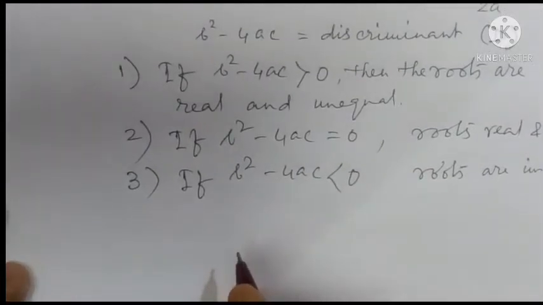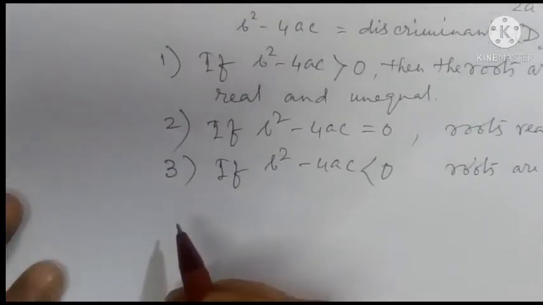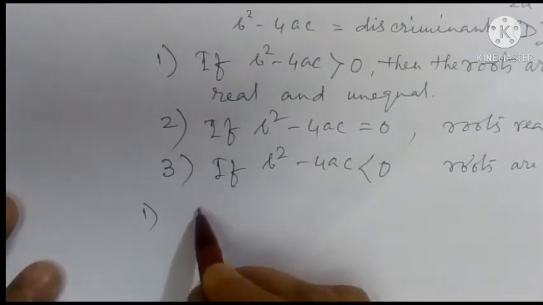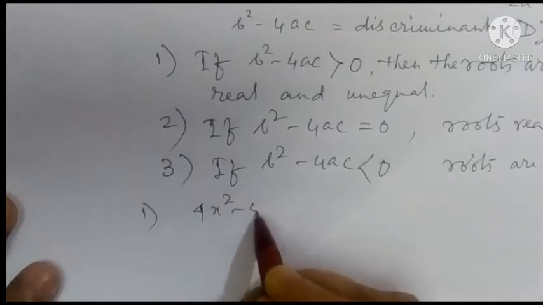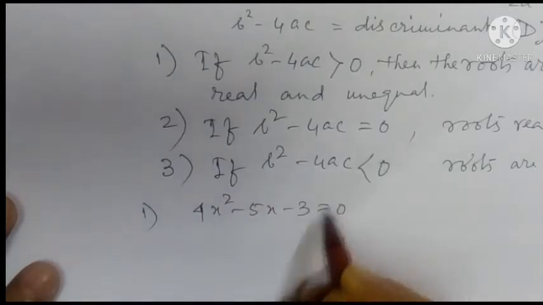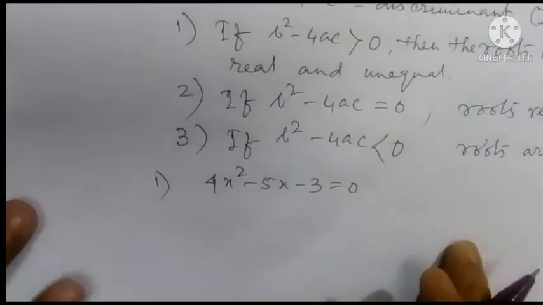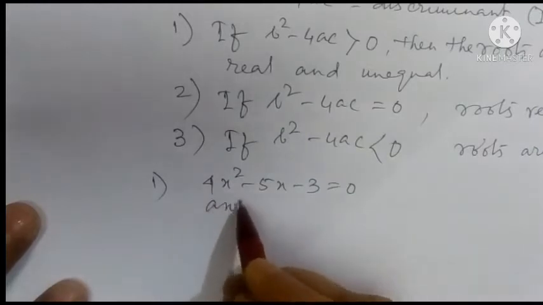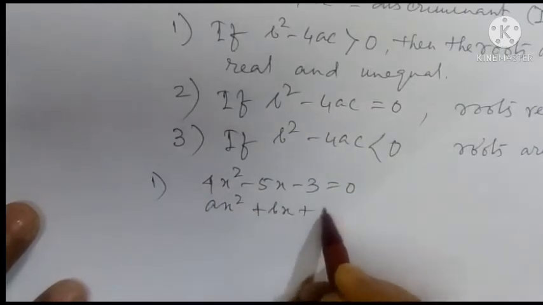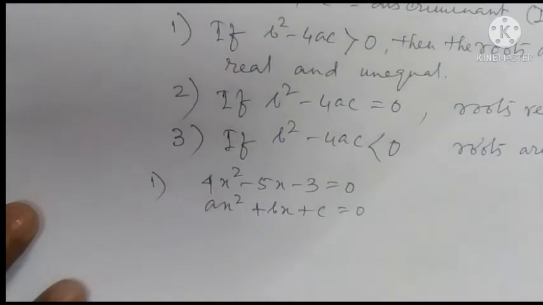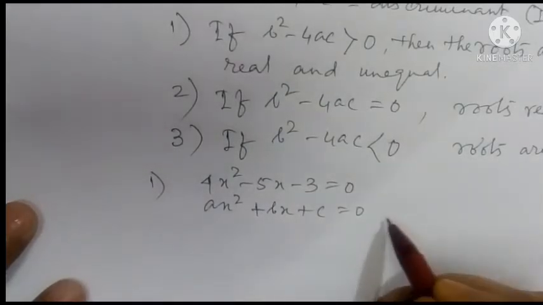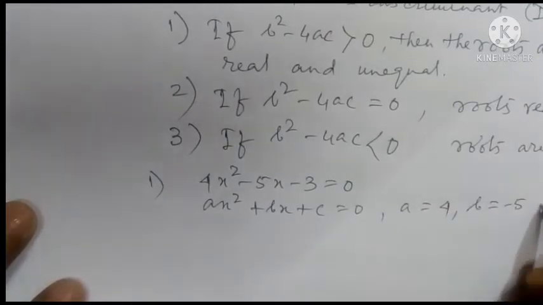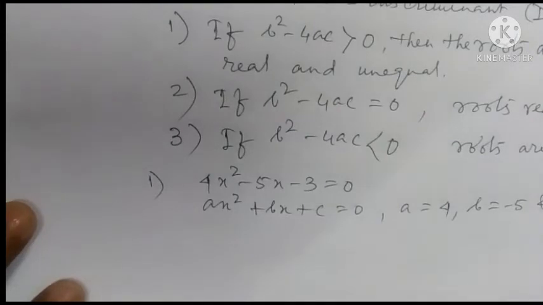Now take an example. I'm taking an example to explain this. Number 1, let 4x square minus 5x minus 3 equals 0 is a quadratic equation. If we compare it with the equation ax square plus bx plus c equals 0, then what we get? We get a equals 4, b equals minus 5 and c equals minus 3.